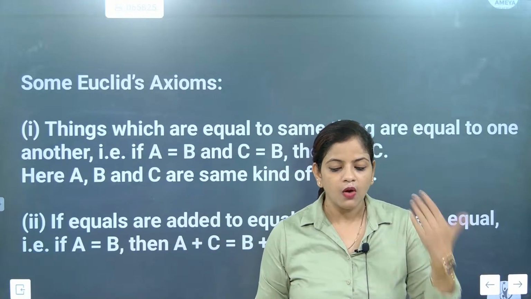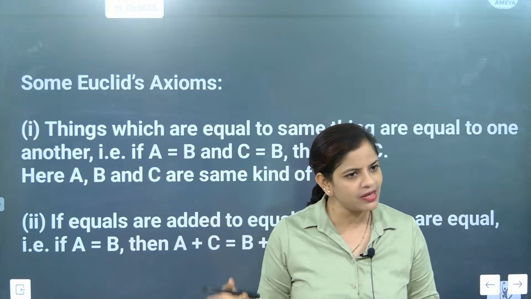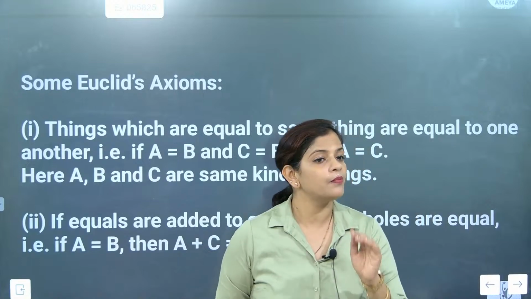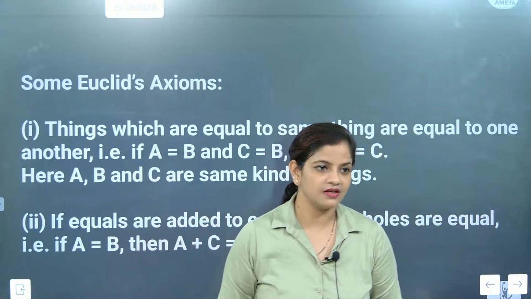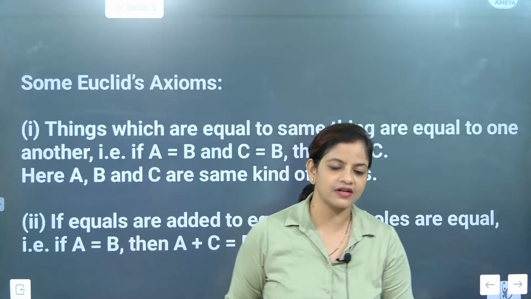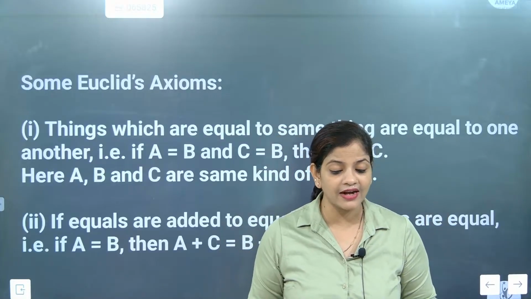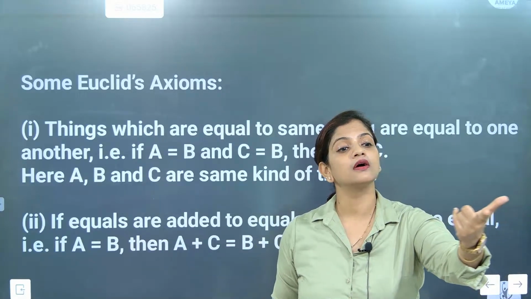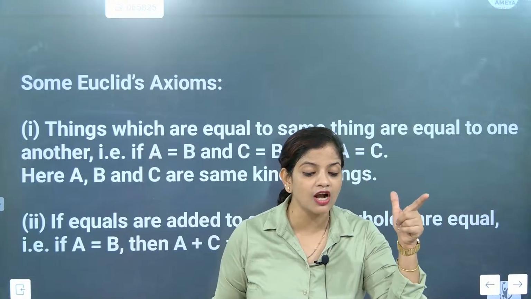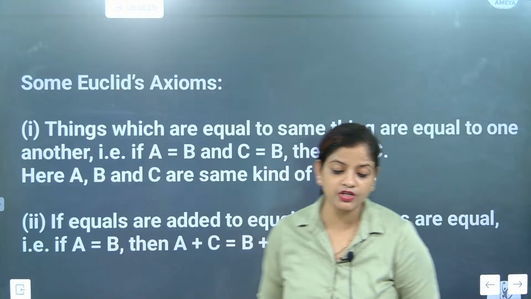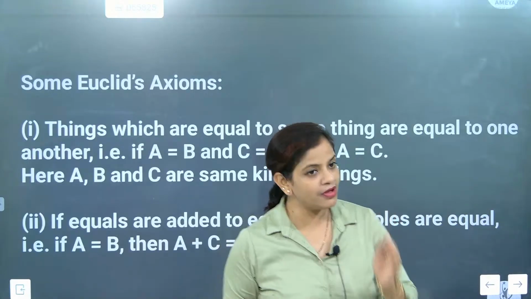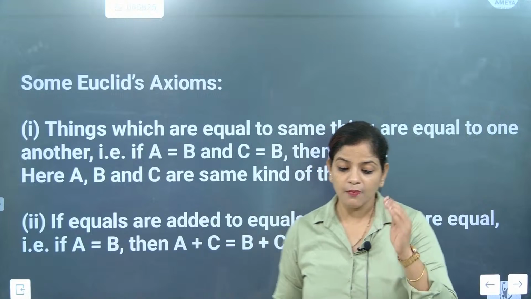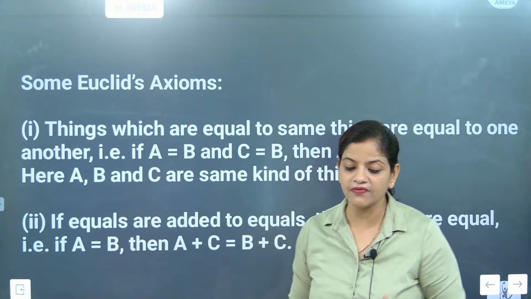How can I prove that 1 kg banana is equal to 1 kg banana? You are seeing the banana, no? And the quantity also you know, one. Then how can we prove it? So it need not be proven. Understood? It is a universal fact, a universal truth. So axioms are universal facts. It is not related to geometry. But if it is related to geometry, it is called postulates. If it is related to geometry, what is it called? Postulates. Remember this very nicely, beta. Absolutely correct, Sanjana, Santoshi, Bhavya, Arunisha.